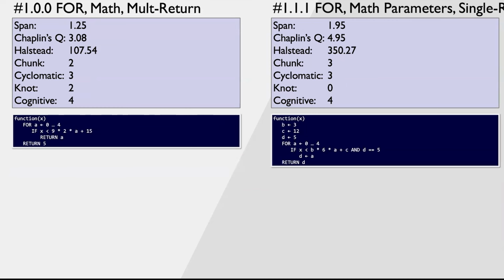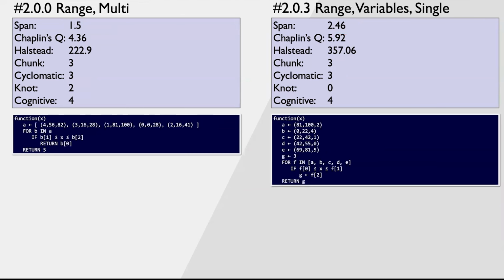Next, we have more complex math here. We have a for loop with a nested if statement. Observe how the span is going to be quite different between the two. However, the cyclomatic complexity will be exactly the same. Next, we have a range of values.